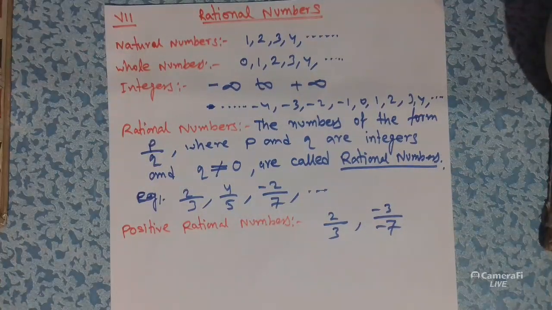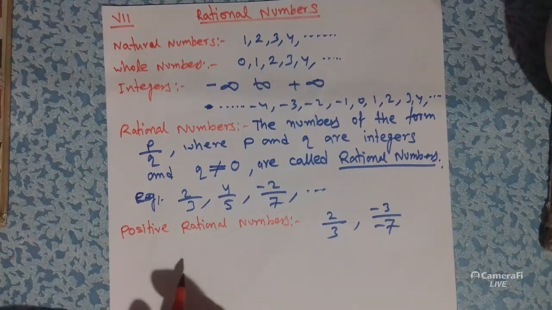So I repeat it again. A rational number is said to be positive if its numerator and denominator are either both positive or both negative. I hope you understood. Similarly, negative rational numbers.